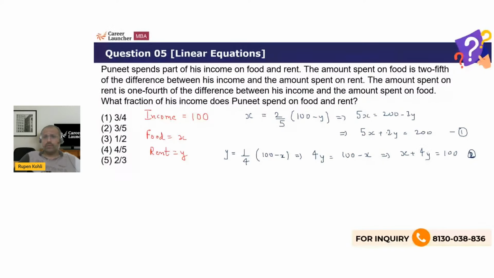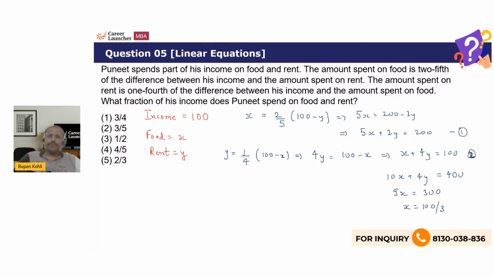Just solve. This is 4Y, this is 2Y. Let me double the first equation, right? So 10X plus 4Y is 400, and then subtract these two. So 4Y cancels. 10X minus X, which is 9X, is 400 minus 100, which is 300. X is coming in fraction. Mathematically, we know that rupees is always, even if it's decimal, only in two decimals. So I think I've taken a number, and by chance, it has come in fraction 100 by 3, which means that income should have been a multiple of 3. Anyways, we'll just let it be, right?